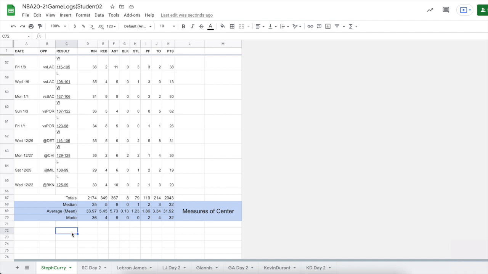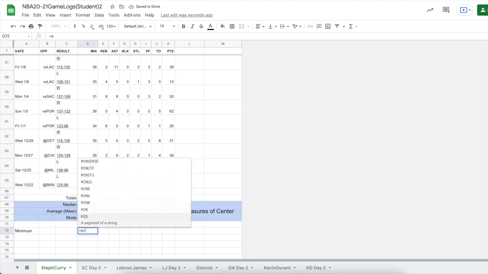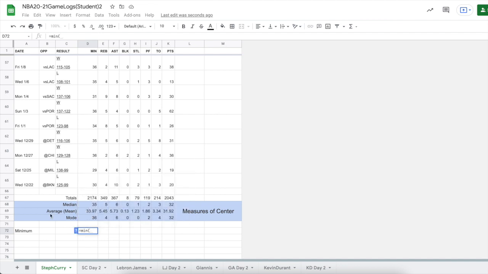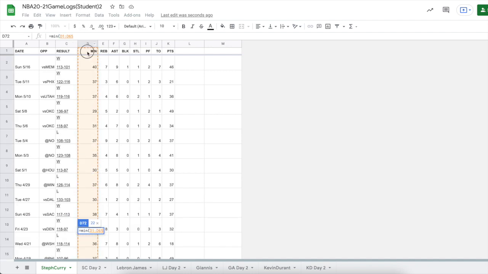Okay, so those are our measures of center. We also want to look at some measures of variability. So one measure of variability is the range. Now, unfortunately, Sheets doesn't have one formula that can do range for us. But we're going to get some extra important information as we go ahead to figure that out. What we can do is we can find the minimum. So minimum is a nice formula. It's min. We open our parenthesis and we can select all of our data.